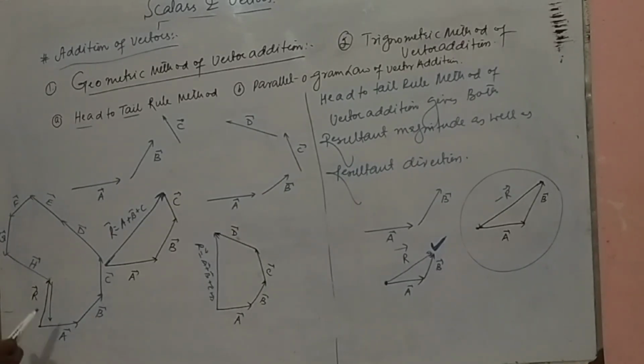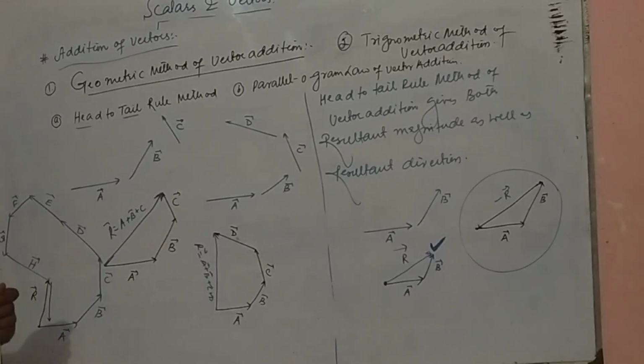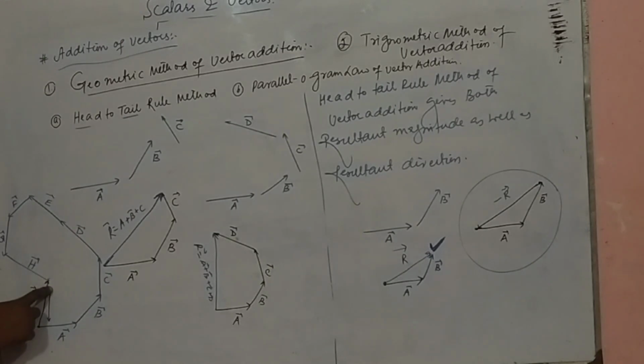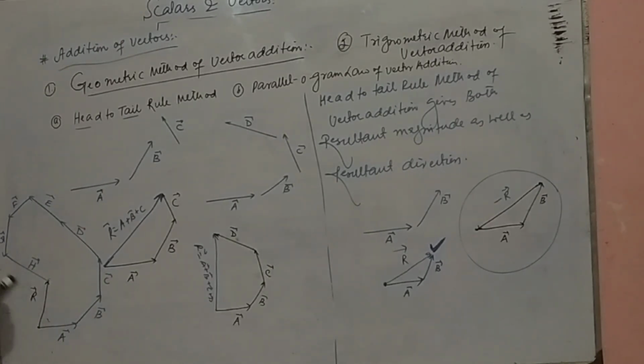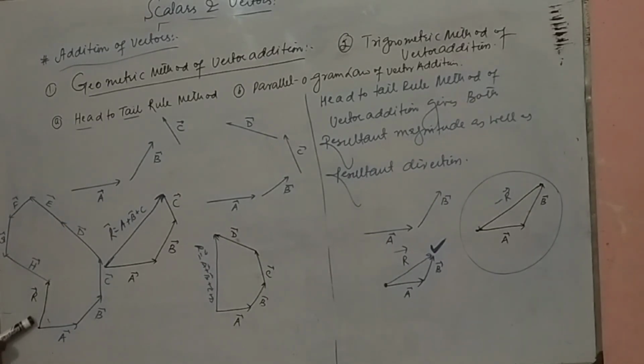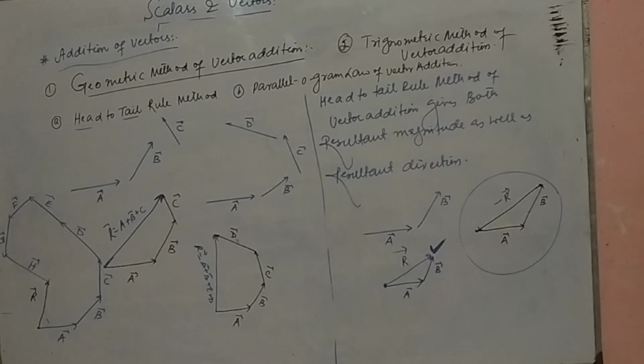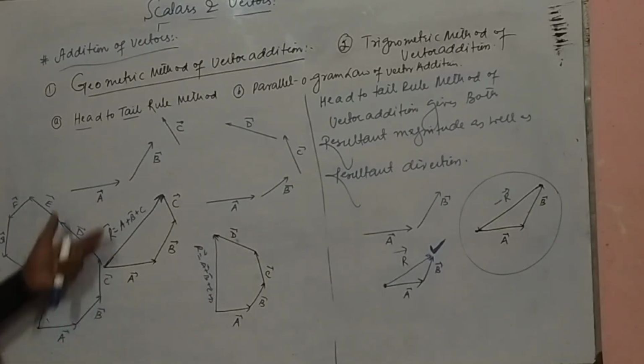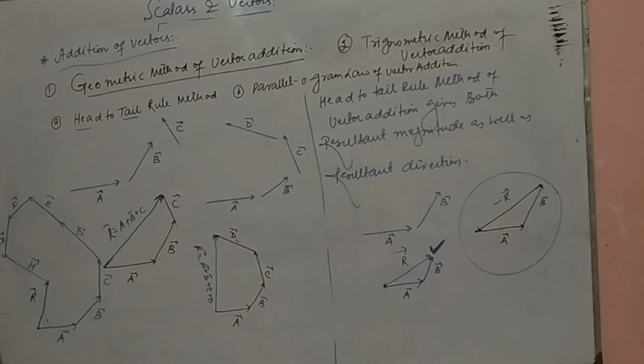So for a vector, if the initial and final points are the same, then their resultant will be 0. But we are not dealing with that. We are dealing with the resultant, and the resultant of these vectors will be this R. The method of making a resultant is starting from the first vector and ending where the last vector is ended. So this is the geometric method of vector addition, in which the head-to-tail method is described.